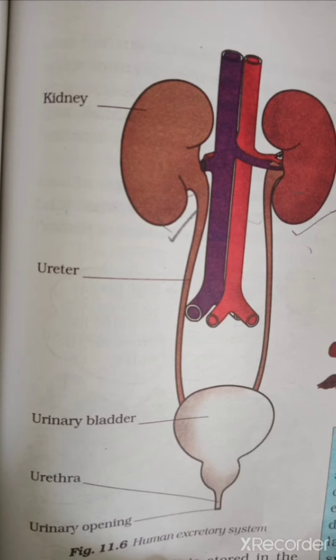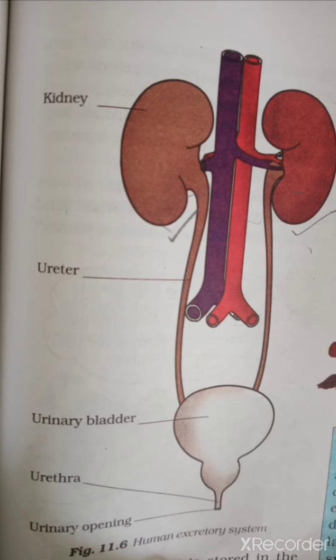After this functioning of the kidneys, you have two ureters present on both sides. The ureter functions to pass the waste material from the kidneys to the urinary bladder. So this is the function of the ureter. It is a tube-like structure which helps pass the waste material from the kidneys to the urinary bladder. So it is the medium between the kidneys and the urinary bladder.